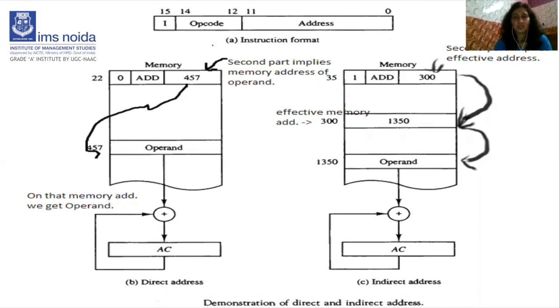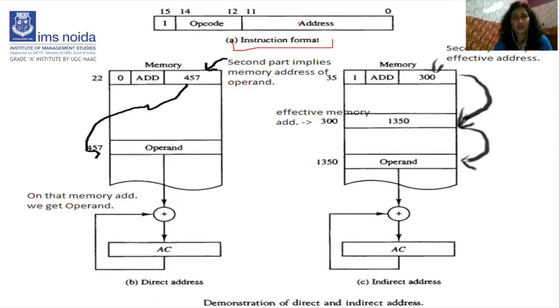As you can see here, this diagram shows the instruction format. What do you mean by instruction format? Instruction format means it shows the format of an instruction. By default, the instruction is of 16 bits, where the format is of fixed size.